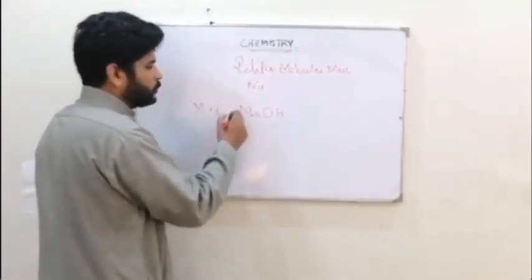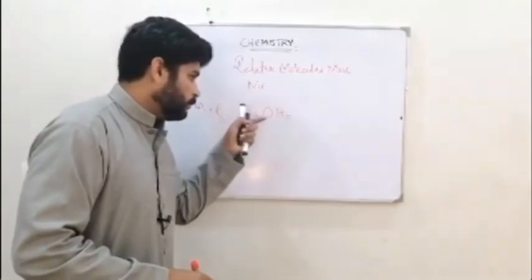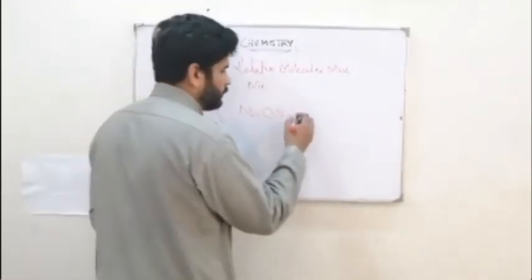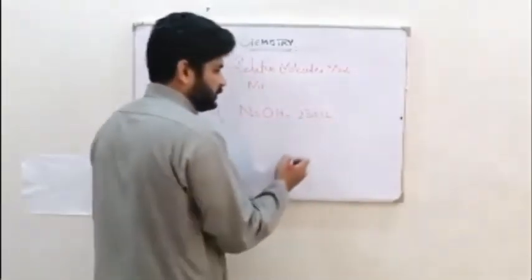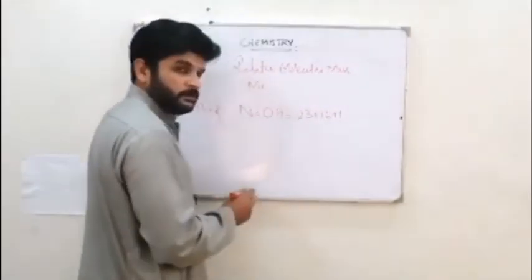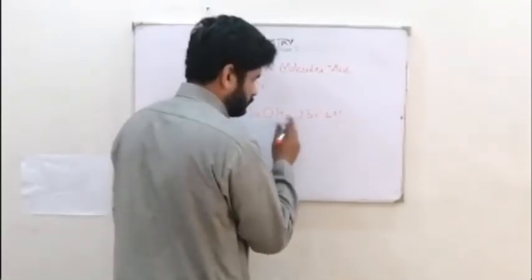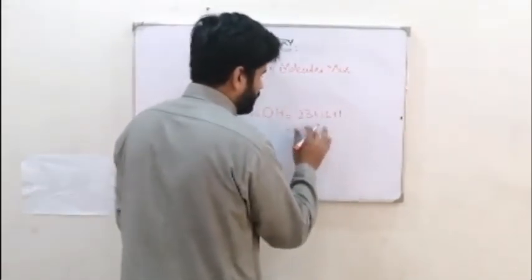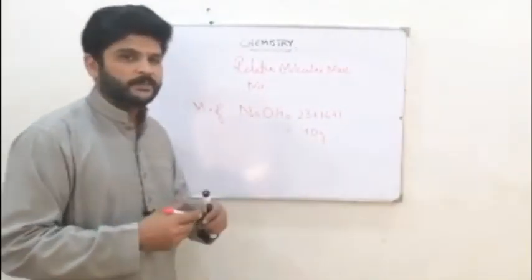So what you are going to do is look at the periodic table for the masses of each of the elements, sodium, oxygen and hydrogen, and add them together. Sodium has a mass of 23, oxygen is 16 and hydrogen is 1. So it is 23 plus 16 plus 1, which is 40. So 40 is the Mr of sodium hydroxide.